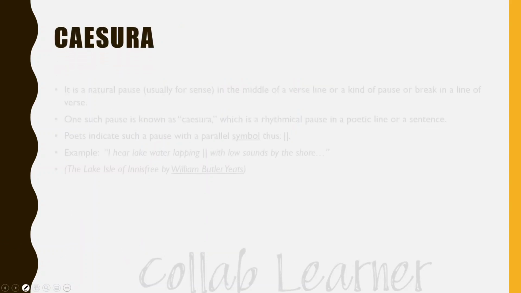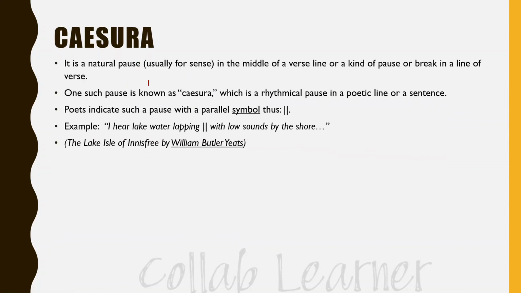The third literary device is caesura. It is a natural pause, usually for sense, in the middle of a verse line, or a kind of pause or break in a line of verse. One such pause is known as caesura, which is a rhythmical pause in a poetic line or a sentence. So the natural pause, which is rhythmical, is termed as caesura. Poets indicate such a pause with a parallel symbol, like this.